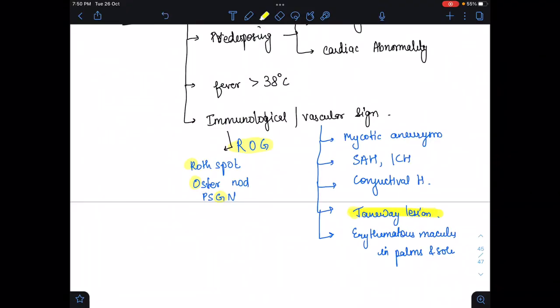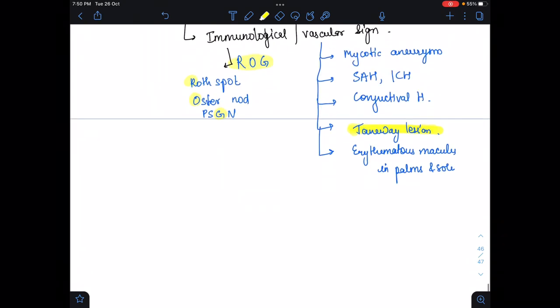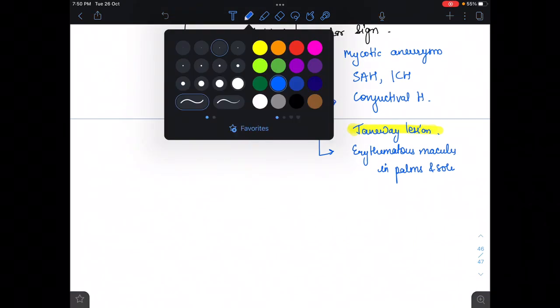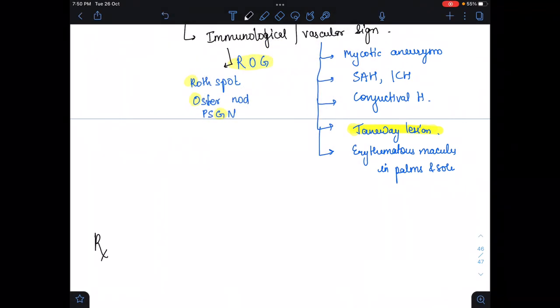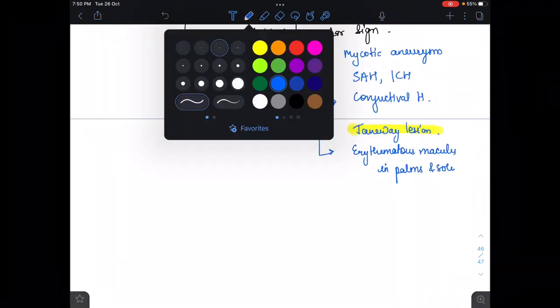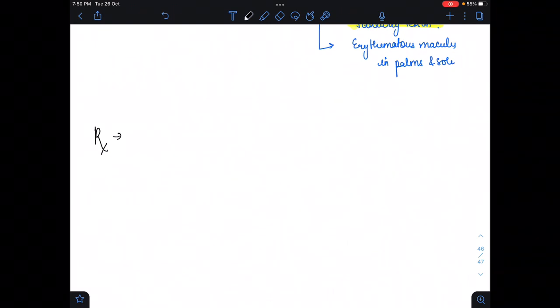So these were the major and minor criteria, and after this we have to give the treatment to the infective endocarditis patient. For the treatment we give antibiotics because bacteria are causing the infective endocarditis. So we give ampicillin if the culture is gram positive.